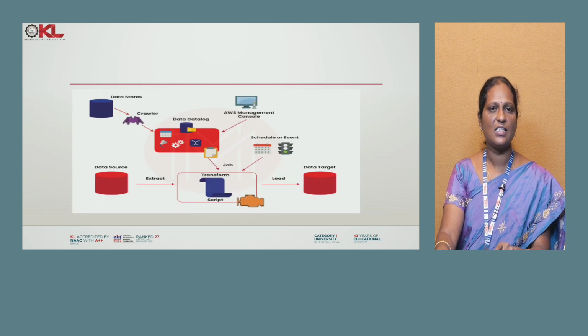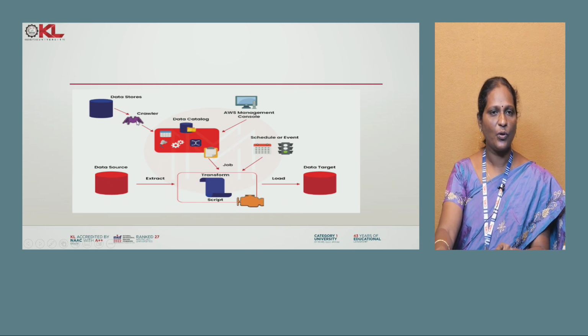And this is how an AWS Glue operation performs. Here the data store is there, where Glue can act as a crawler to identify the location from which the data can be retrieved. Suppose, for example, the data store is a database, or another data store like S3.